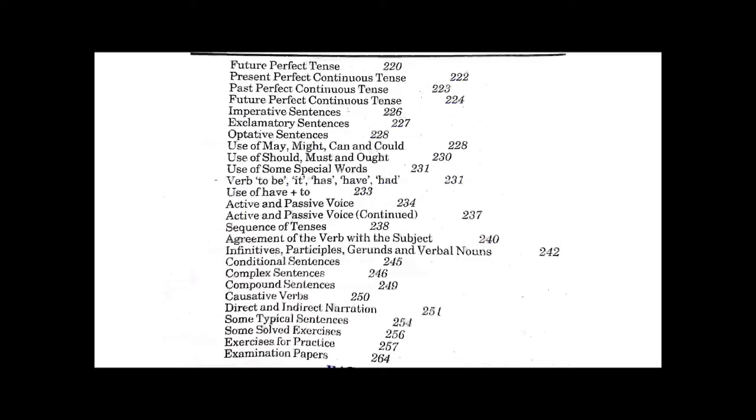The knowledge of these sentences must be very clear to every student, because these different types of sentences form a paragraph which you have to translate.